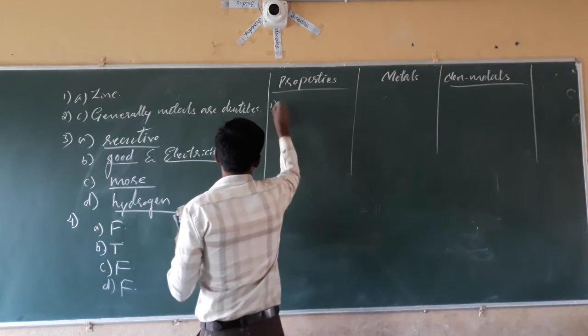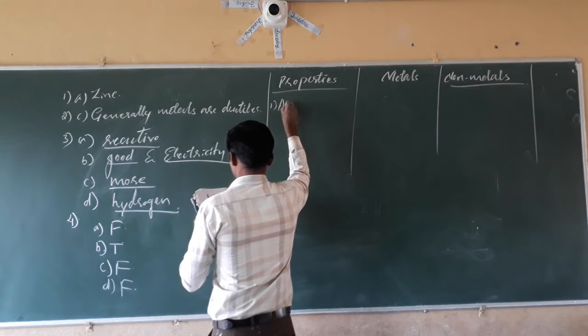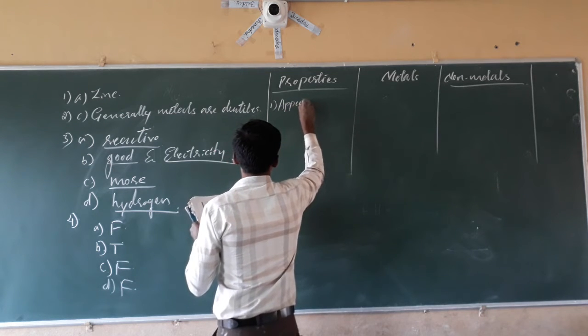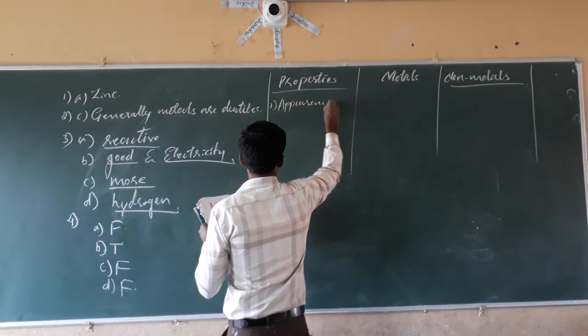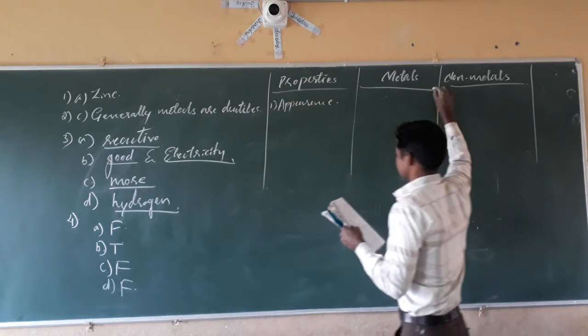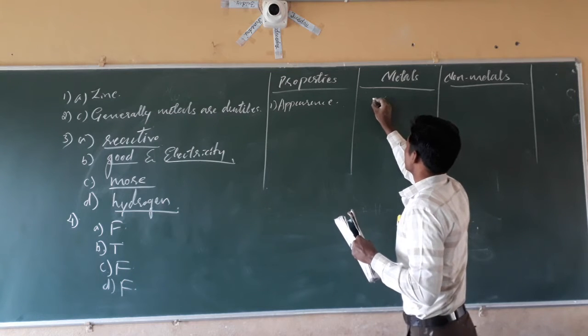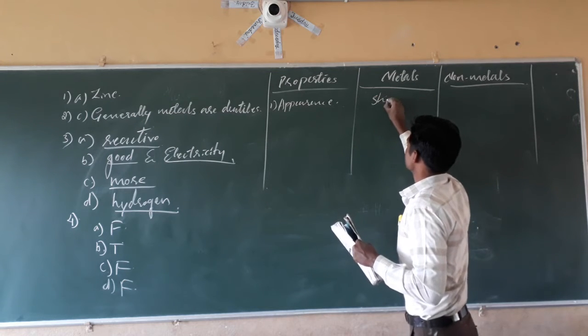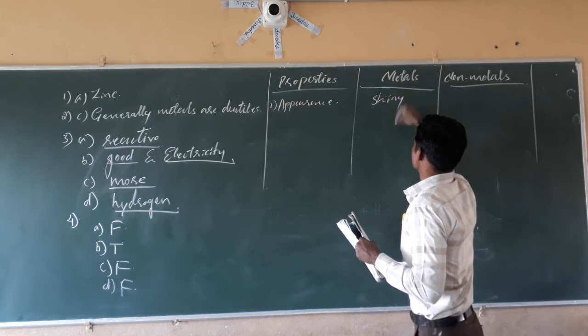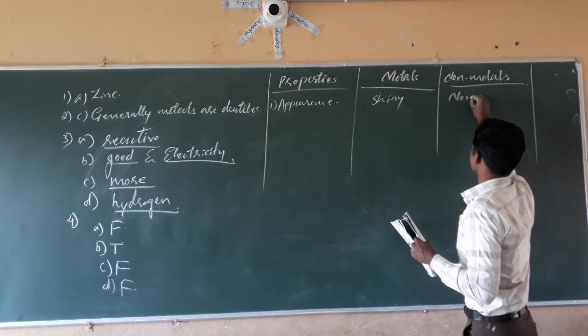First one, appearance: lustrous, shining for metals; non-shining for non-metals.